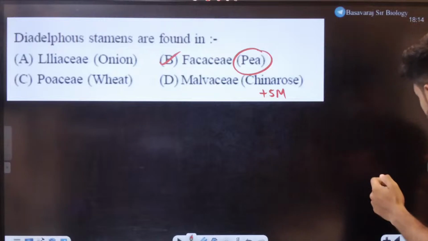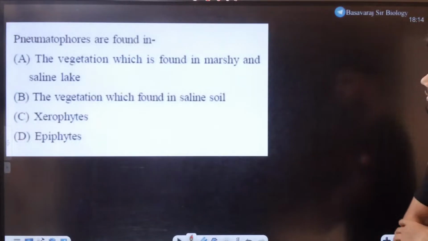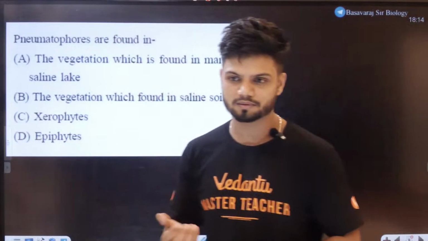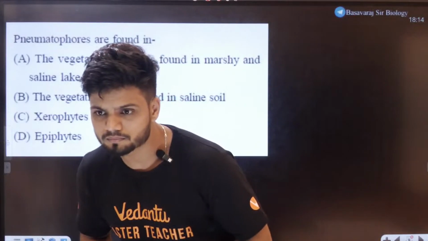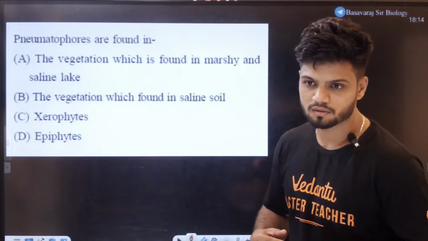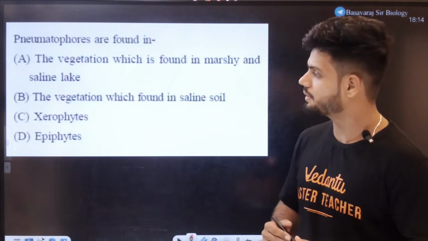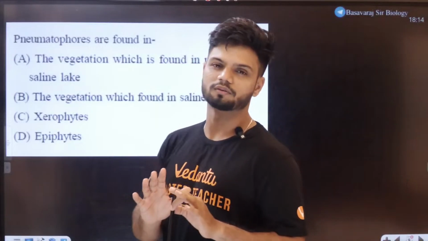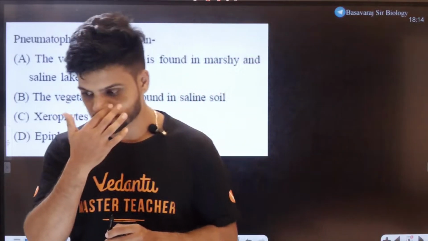Okay. Next question. Easy again, students. Pneumatophores are found in... Families, students, I have made a video on plant families.